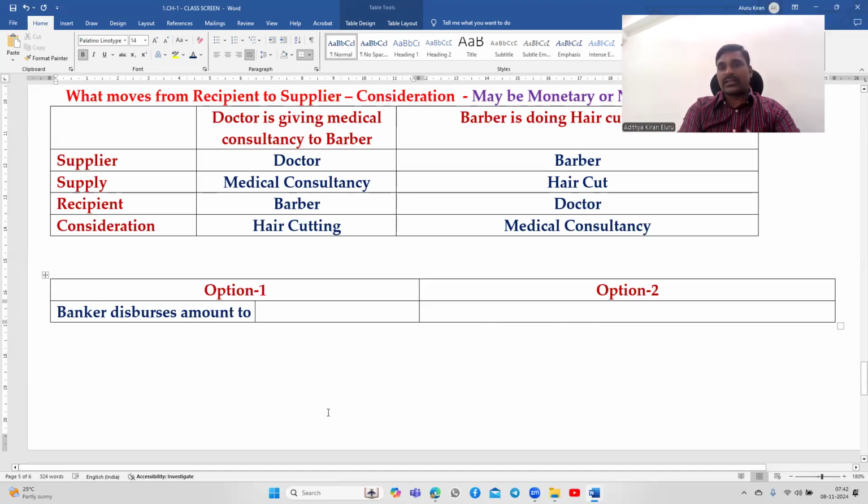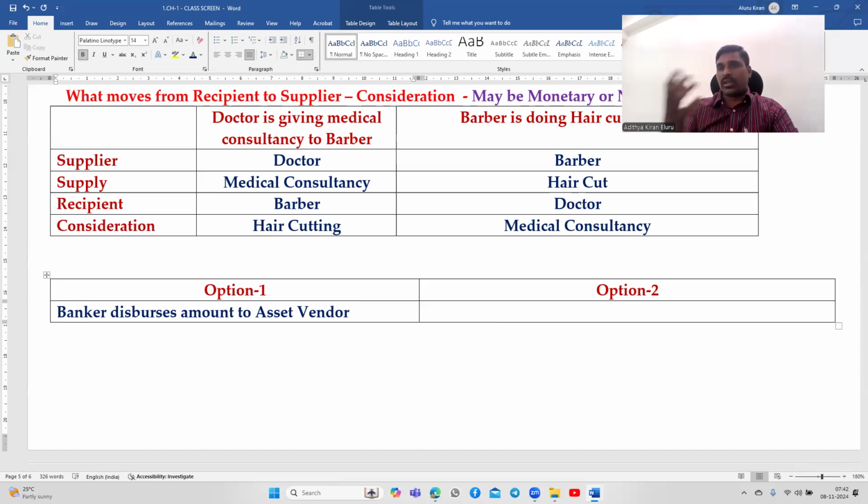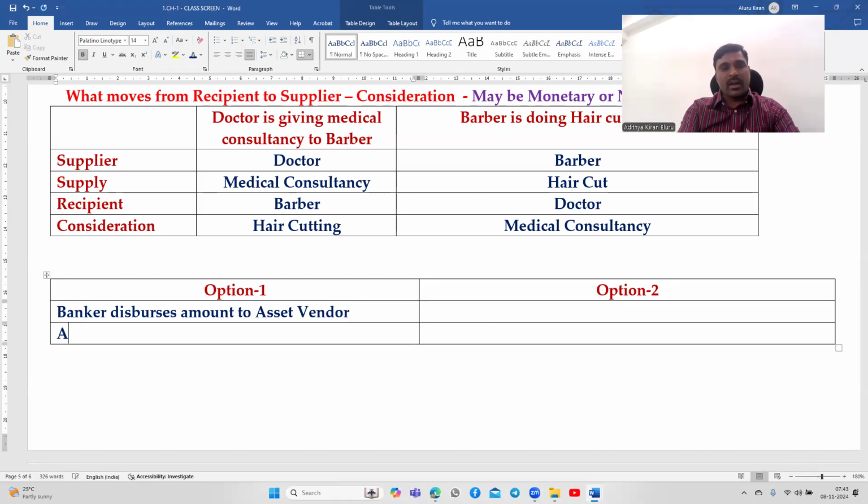So who is the vendor? Seller of the asset, the asset vendor. I want to purchase some equipment from Godrej or L&T, etc. Banker disburses amount directly to the asset vendor. Vendor dispatches asset to lessee.